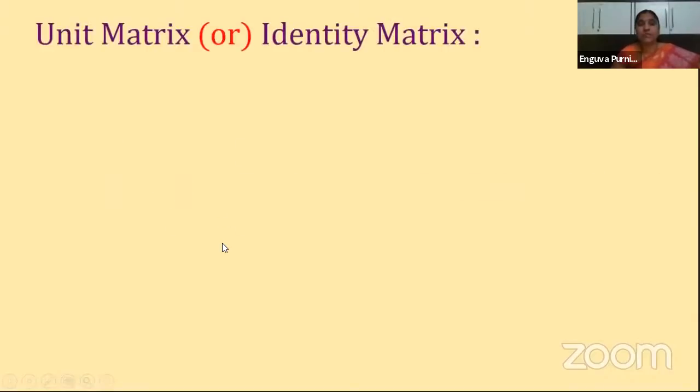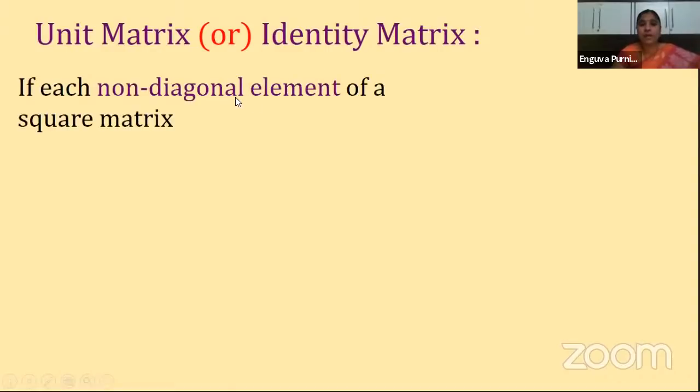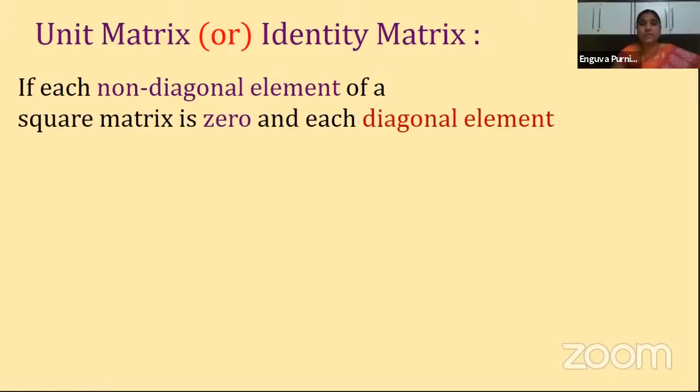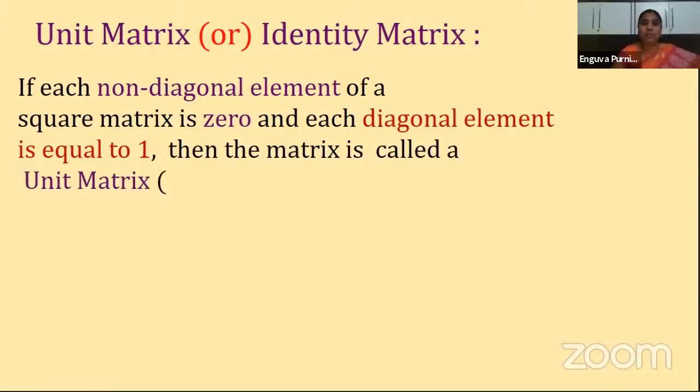Now the next matrix is a very, very important matrix, which is a unit matrix, or there is another name for it, an identity matrix. Clear? Now what is it? Let us see the definition, children. If each non-diagonal element of a square matrix is 0 and each diagonal element is equal to 1, then the matrix is called a unit matrix or identity matrix.